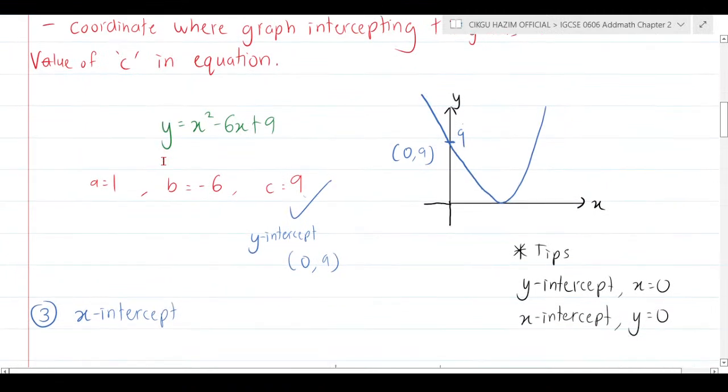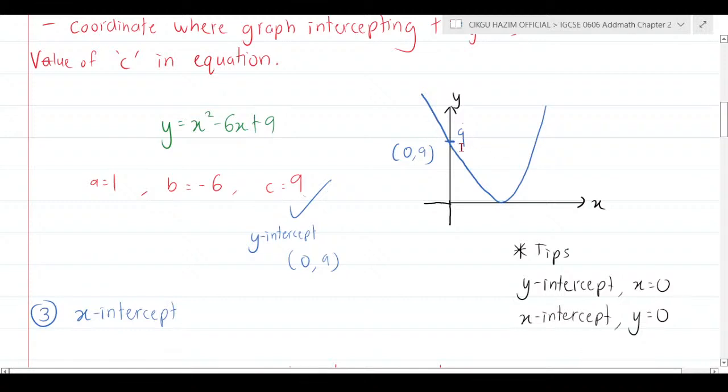So we do know that in this example, y = x² − 6x + 9, a = 1, b = −6, and c = 9. Straight away, this is your y-intercept, and the coordinate of your y-intercept is (0, 9). That's why I pinpoint over here, that is the example of it. So now you know. Okay?